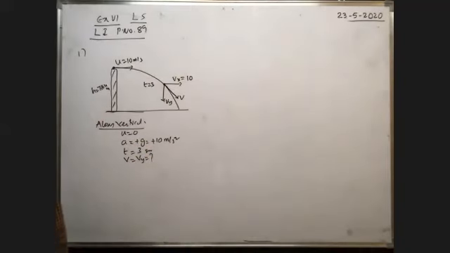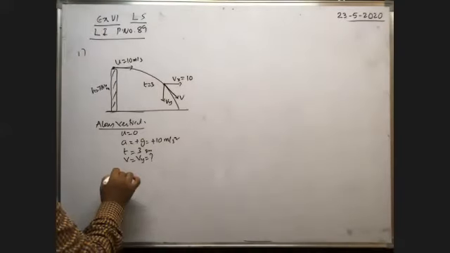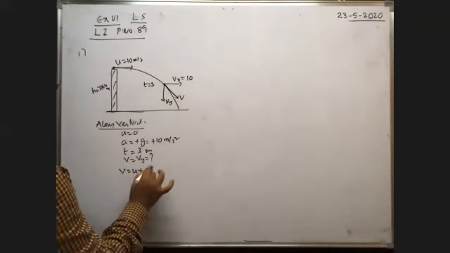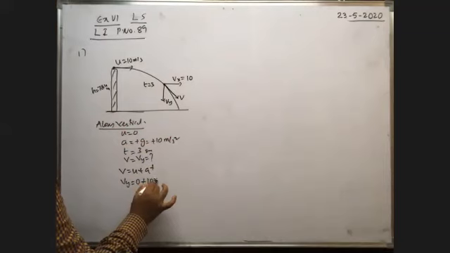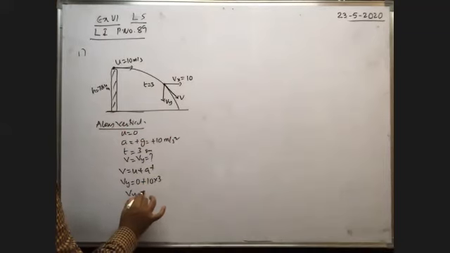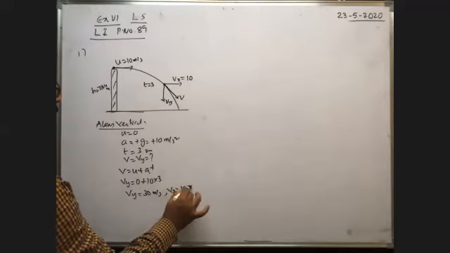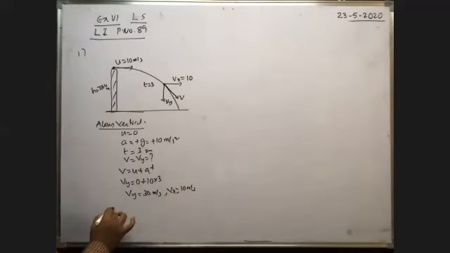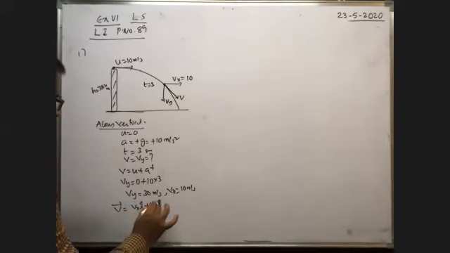What is the relation among them? From v is equal to u plus at, vy is equal to u which is 0, plus a which is 10, into t which is 3. Therefore, vy is equal to 30 meter per second and vx is equal to 10 meter per second. Now you write in vector form. Therefore, after 3 seconds, velocity v bar is equal to vx into i cap plus vy into j cap. It is the general formula.